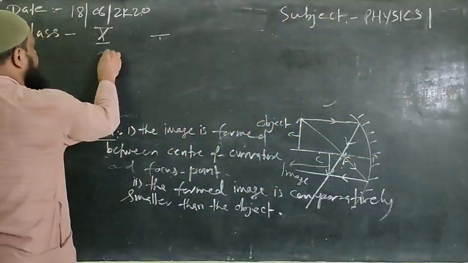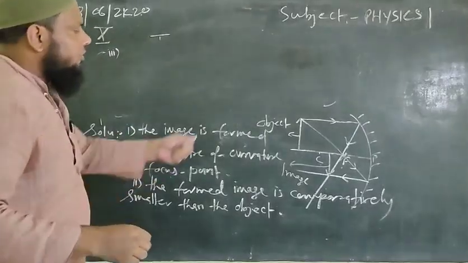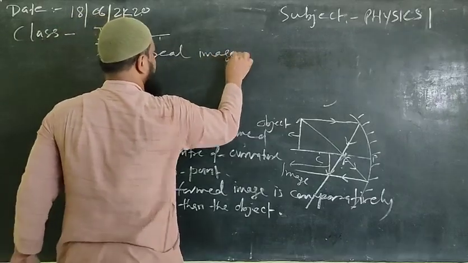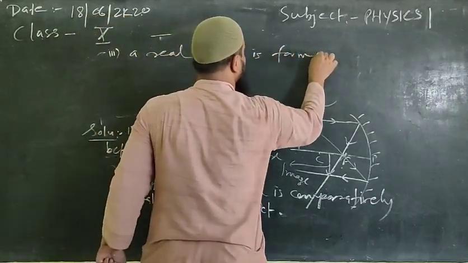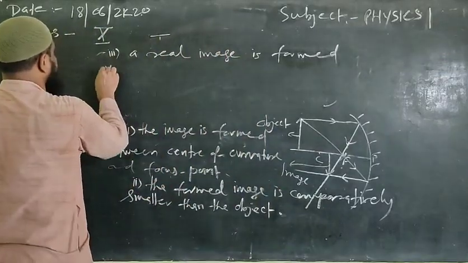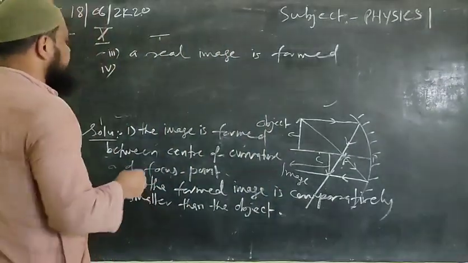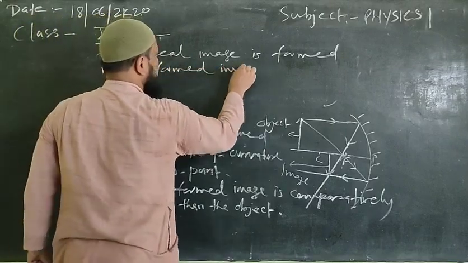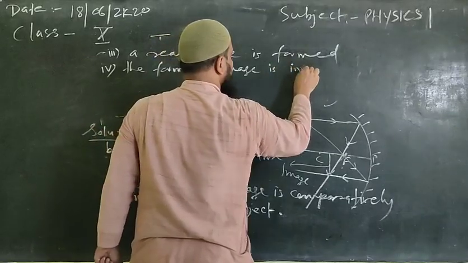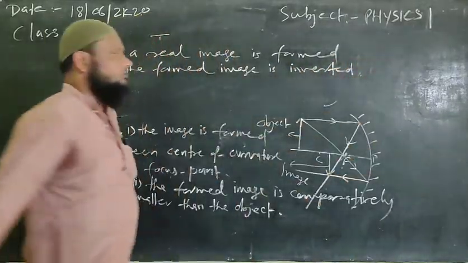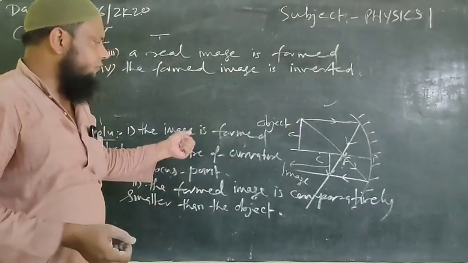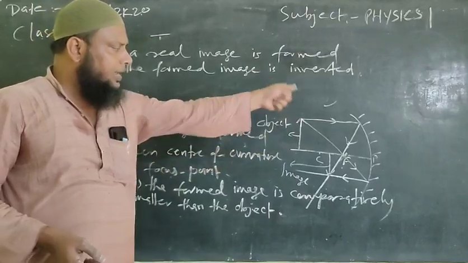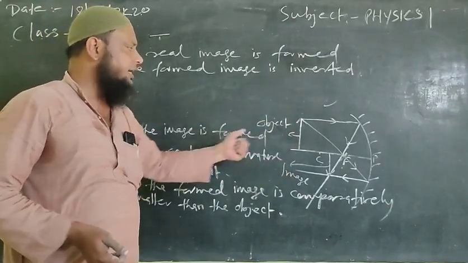Next, the third point, we can write: a real image is formed. And the fourth point, we can write: the formed image is inverted. Clear? So these are the four different characteristics of the image formed by a concave mirror when the object is placed between infinity and the center of curvature.